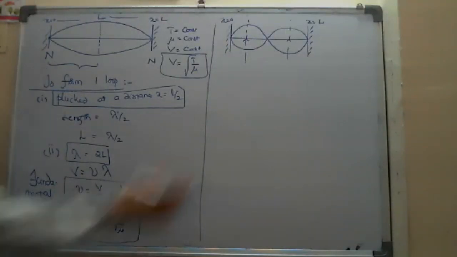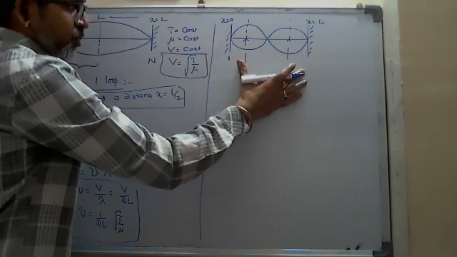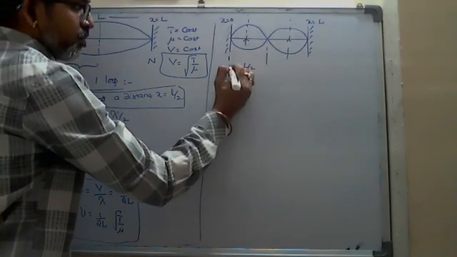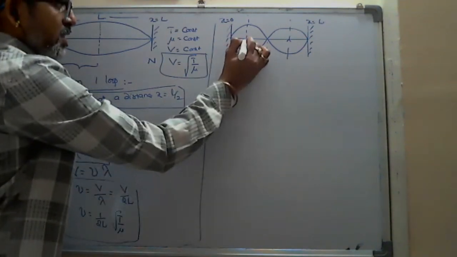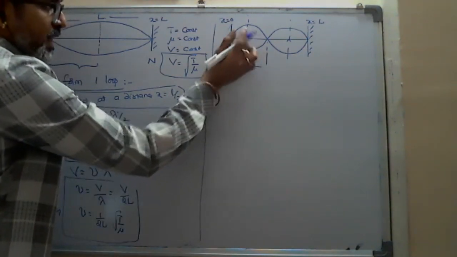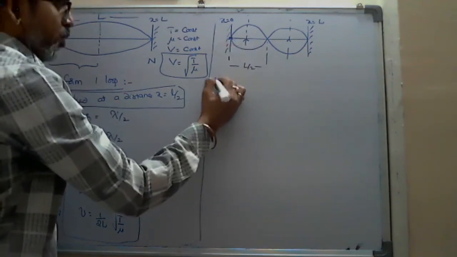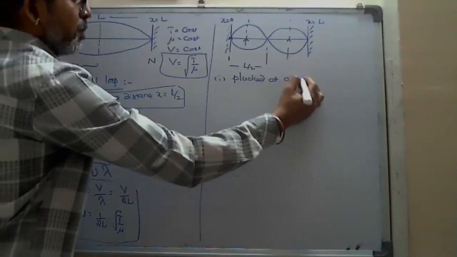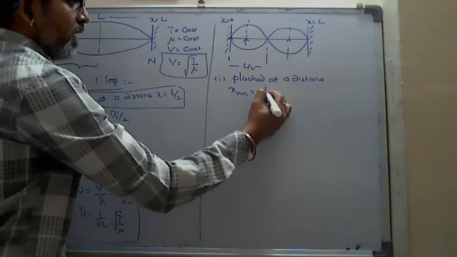So for two loops, the length till here is L by 2. That is the length of one loop. And here I am asking the distance of the antinode. Antinode means exactly half from the node, L by 4. So the first point, it is plucked at a minimum distance of x minimum equals L by 4.